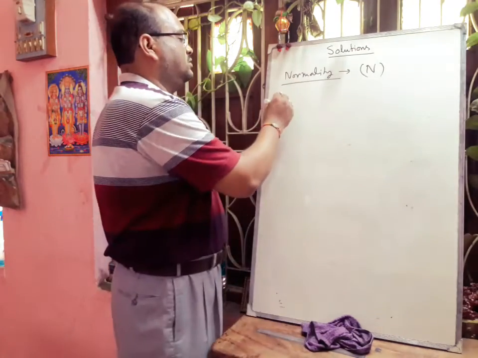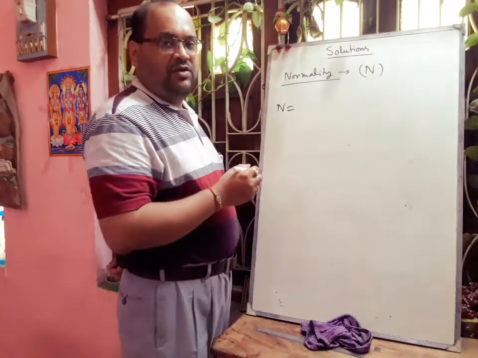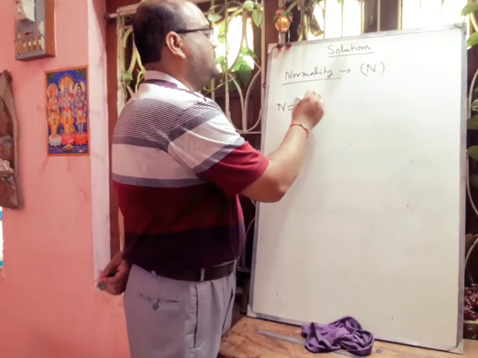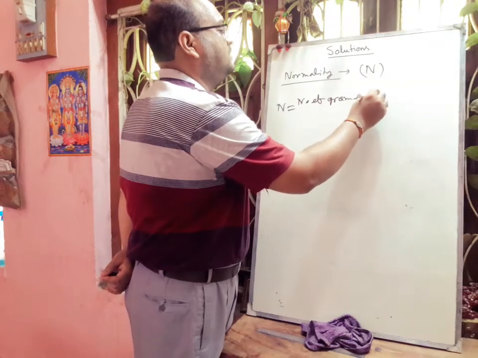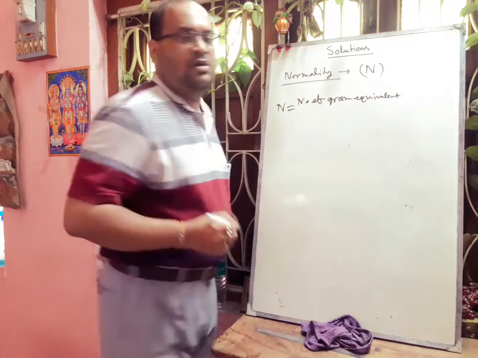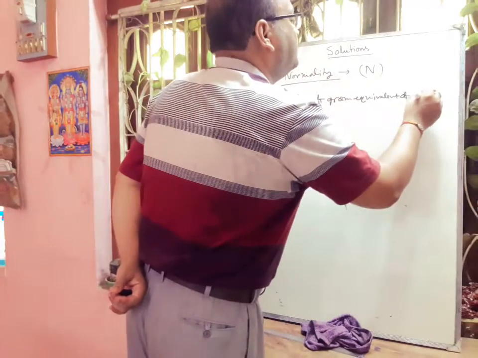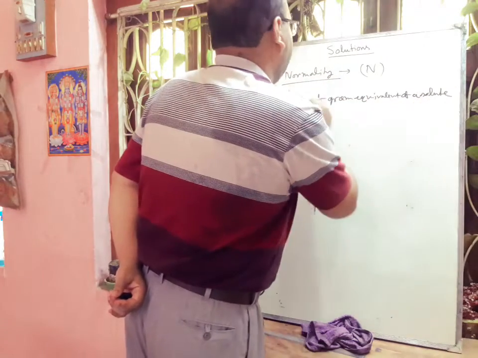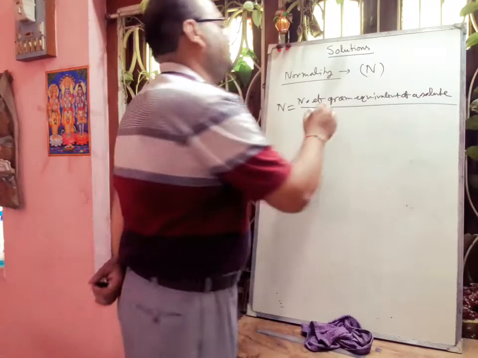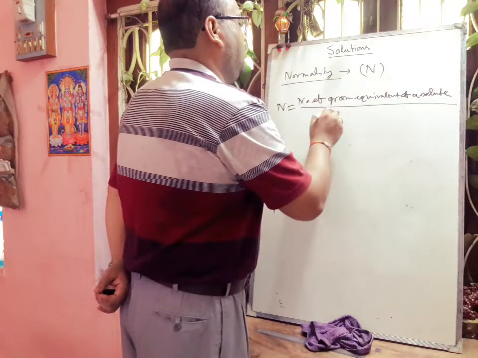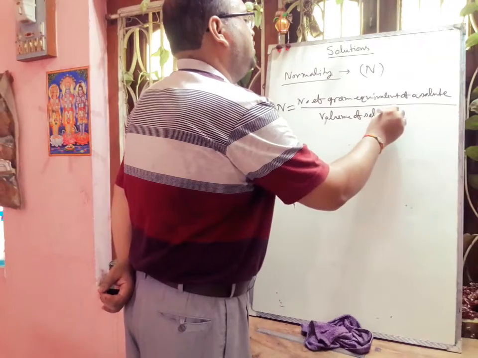So N is equal to the number of gram equivalents of a solute divided by the volume of solution in liters.